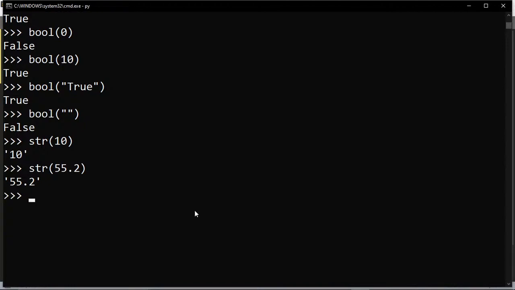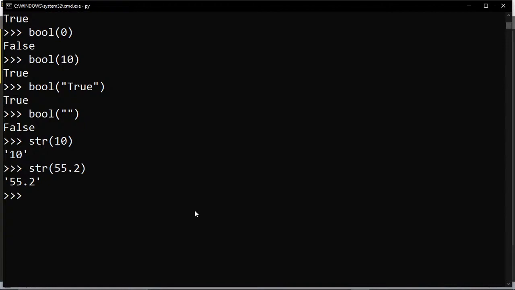Then we have the bytes data type. What is the bytes data type? We already discussed that we have some data types, and bytes is one of them. What is meant by the bytes data type? The bytes data type represents a group of byte numbers, just like an array. If you know the basics of programming, like in C++ or Java, we have arrays. An array is a collection of values. Similarly, we can create arrays here.